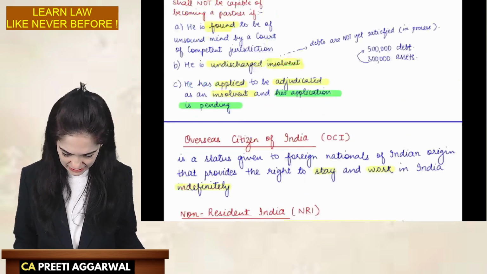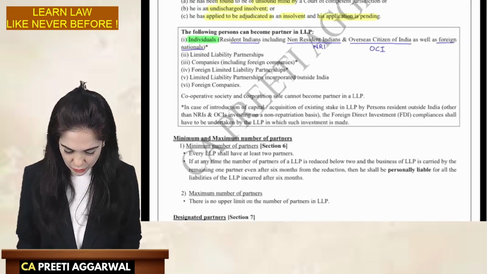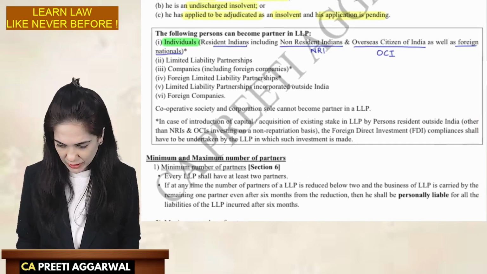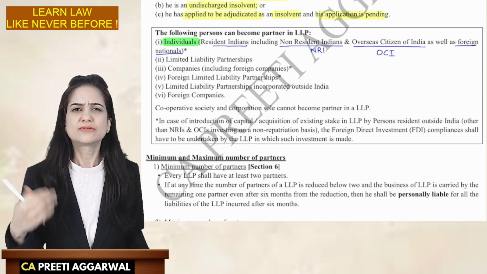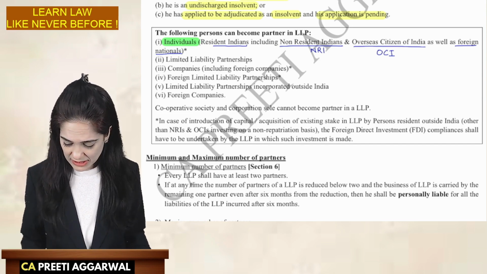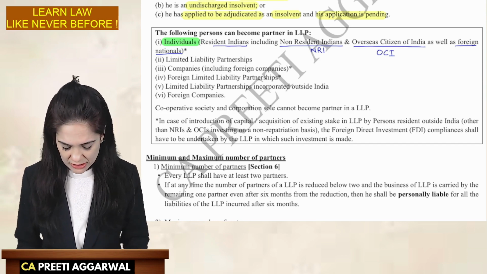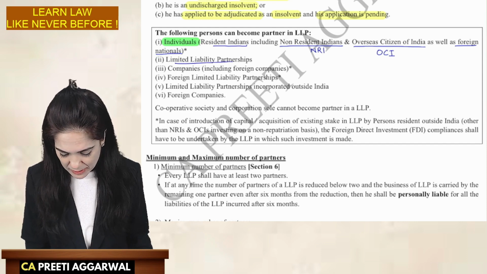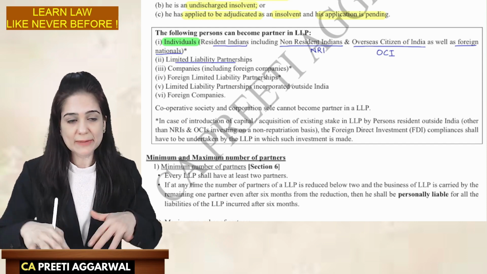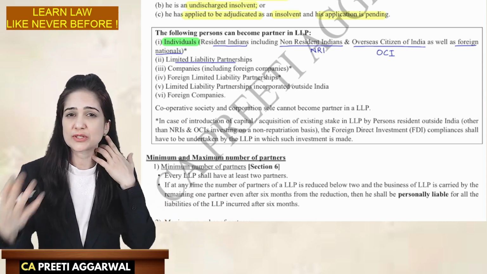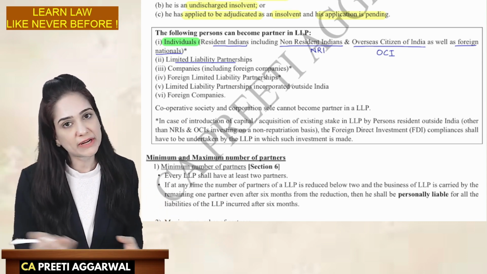All right, done writing. So, individuals, including residents, non resident Indians, overseas citizen of India, foreign nationals, limited liability partnership. Yes, LLP is a body corporate. It is a separate person in the eyes of a case of contracting. So, one LLP can become a partner of another LLP.